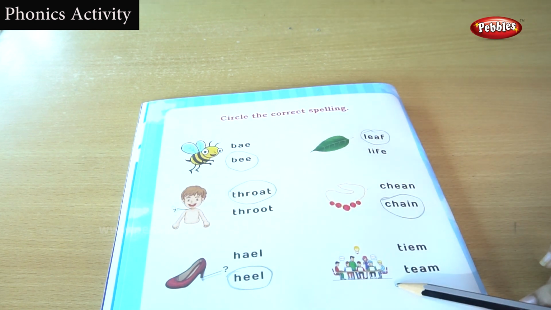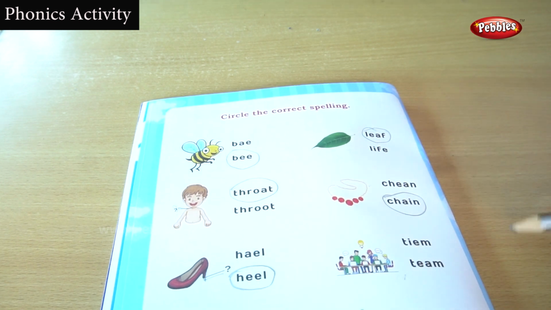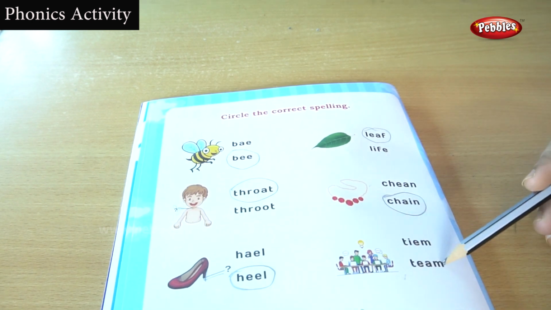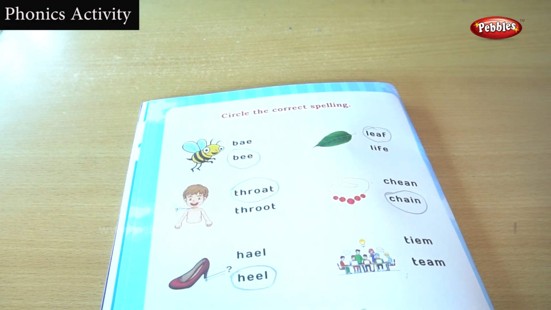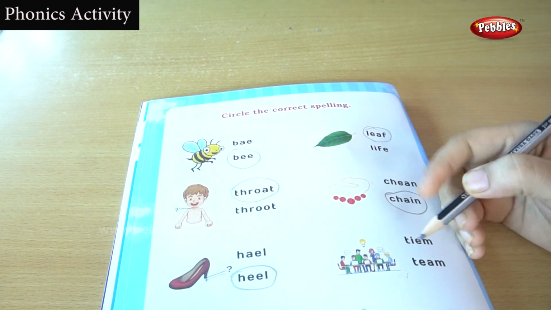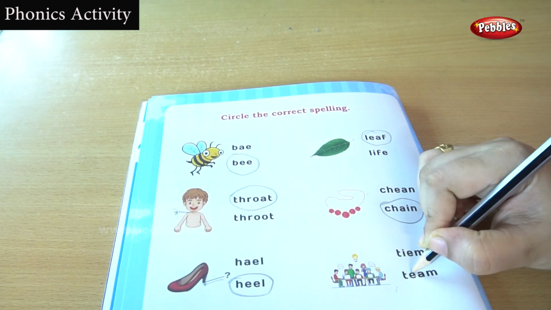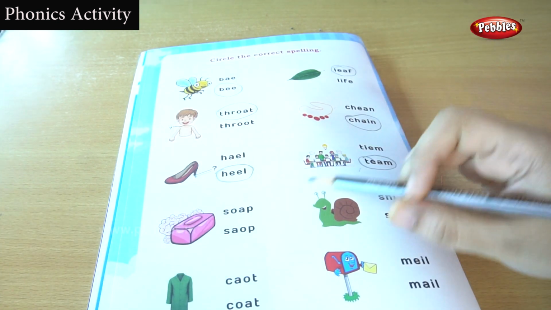And this is a team. While I was singing the song, I told you T for tiger and T for team. This is teamwork. More than one person, we can call it a team. Team, you have an E sound as well as an A sound. So this is the correct spelling for the word team. So I'm going to circle this.